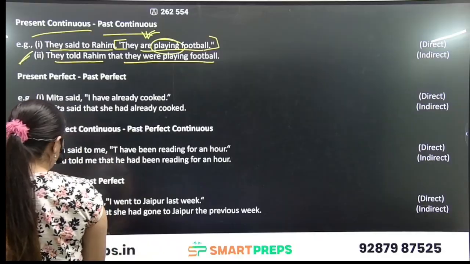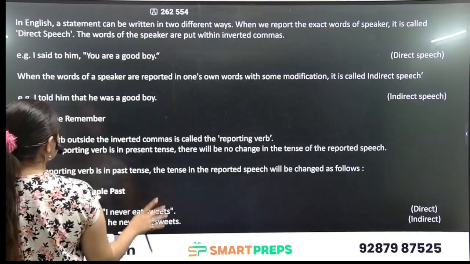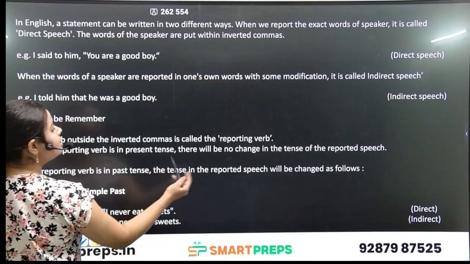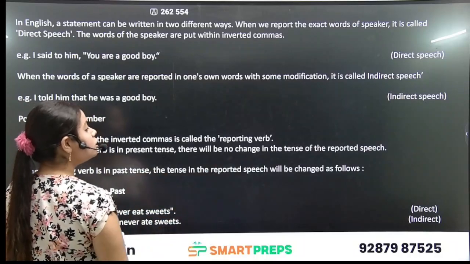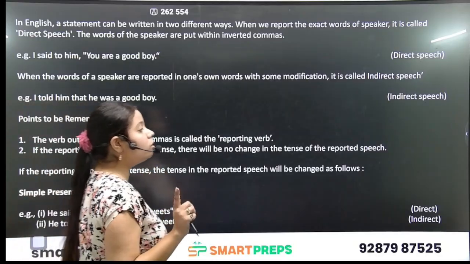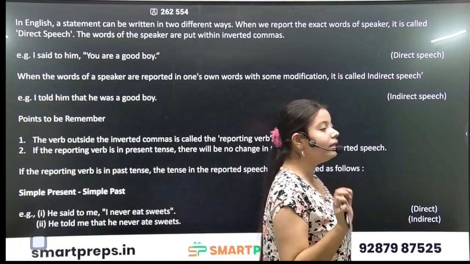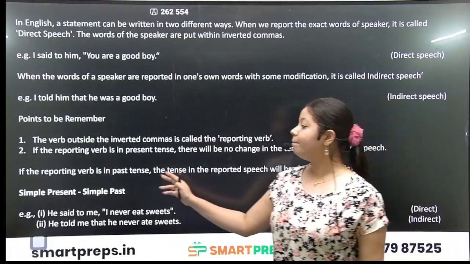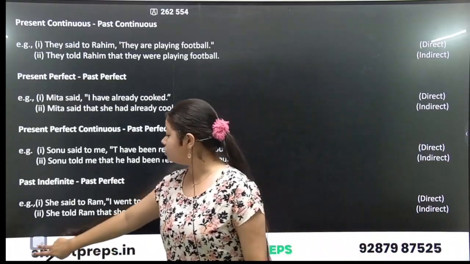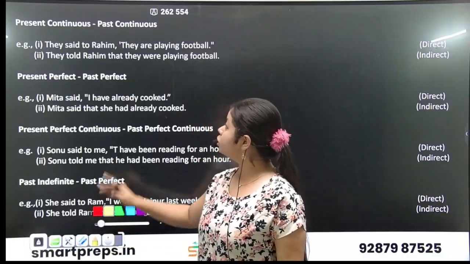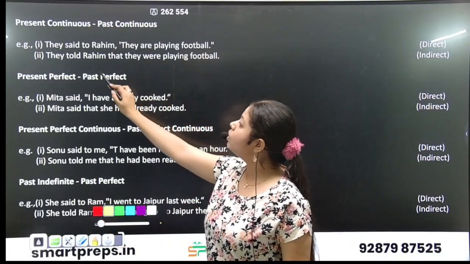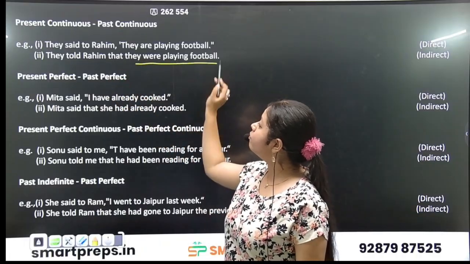Now we know that if the reporting verb is in past tense, the tense in the reported speech will be changed. If the reporting verb is in present tense, there will be no change in the reported speech. Only when the reporting verb is in past tense will the speech change. Here we have changed from present continuous to past continuous: they told Rahim that they were playing football.